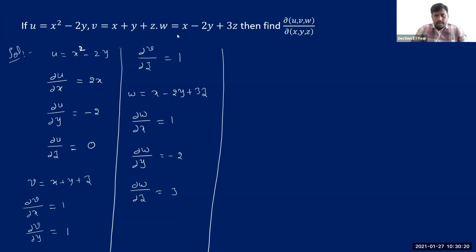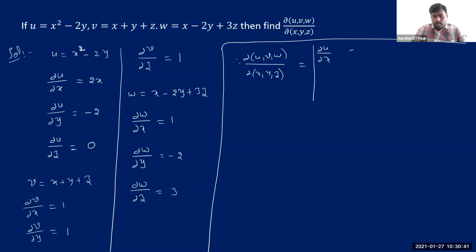Let me write the formula and then substitute everything into this. So, the Jacobian of u, v, w with respect to x, y, z is equal to the determinant with the first row dou u by dou x, dou u by dou y, dou u by dou z.